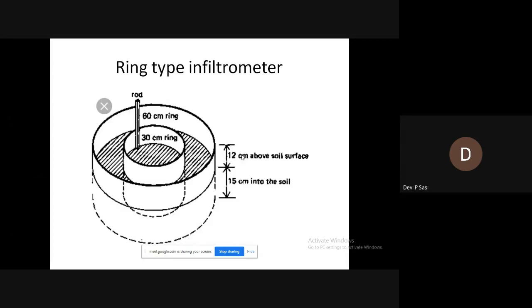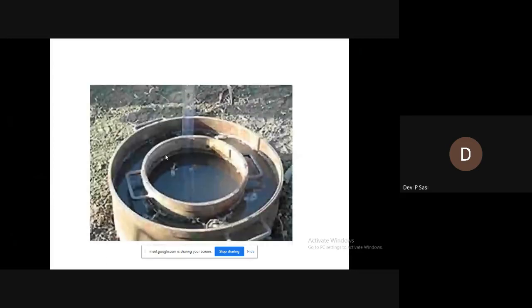There are two types. One is the ring type, that is the double ring infiltrometer, because they are using double rings. And the second one is the tube type infiltrometer. First you can see the double ring infiltrometer. In the double ring infiltrometer you can see concentric rings. This is the sketch, but I shall show the photograph. You can see one ring and the second ring.